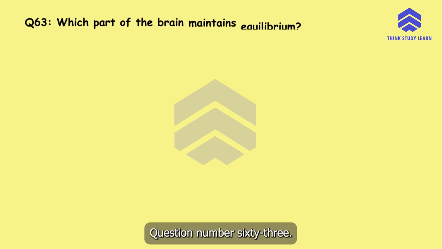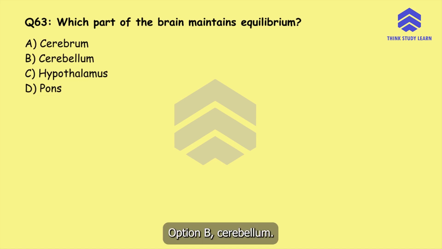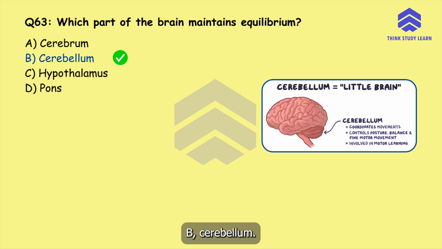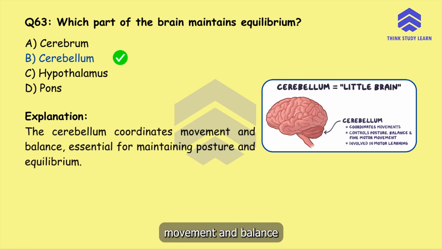Question number 63. Which part of the brain maintains equilibrium? Option A, cerebrum, option B, cerebellum, option C, hypothalamus, or option D, pons. The correct answer is option B, cerebellum. The cerebellum coordinates movement and balance, essential for maintaining posture and equilibrium.